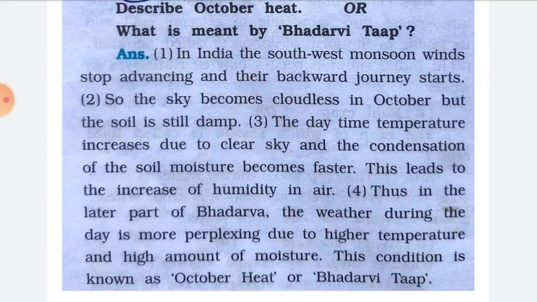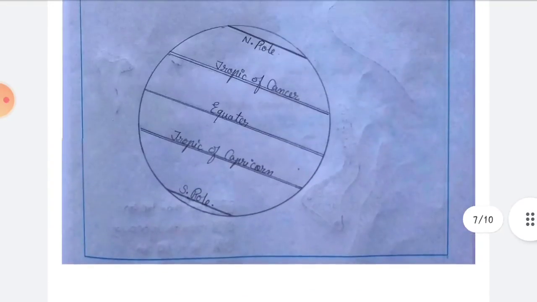Point number 4, thus in the later part of Bhadarva, the weather during the day is more perplexing due to high temperature and high amount of moisture. This condition is known as October heat or Bhadarvi Tap. So this was your answer.